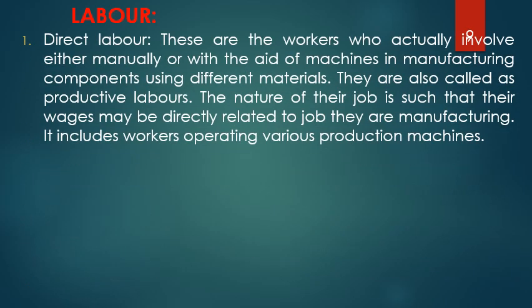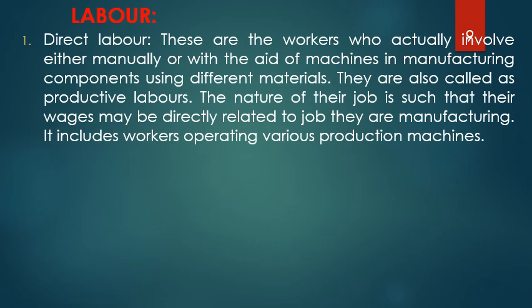Then comes the labor. Again, under labor I have two different types. First one is the direct labor. Direct labor are those laborers who are directly involved in manufacturing that particular part. See, for example, if a forging man actually does the forging work to prepare the head of a bolt or the nut, he is directly involved in that. He is directly giving shape to that particular part.